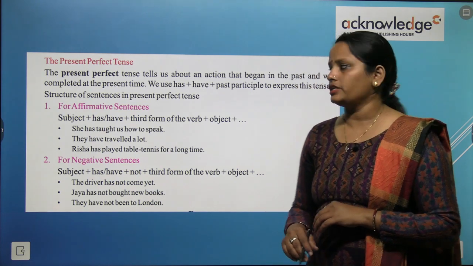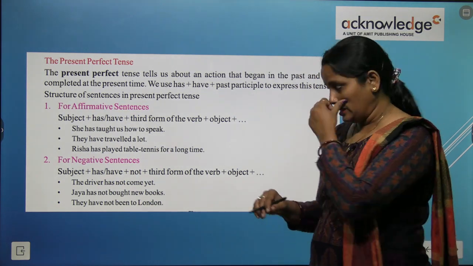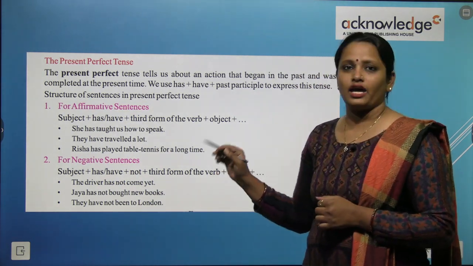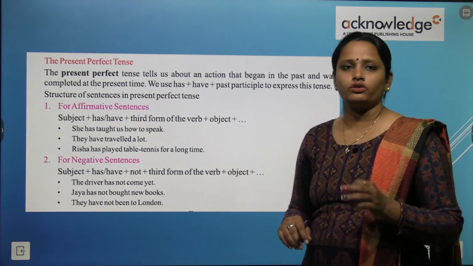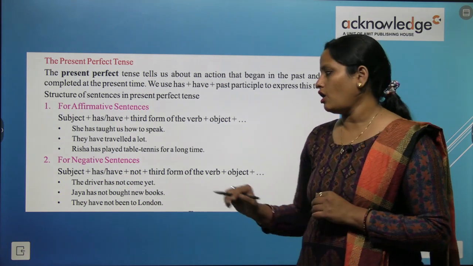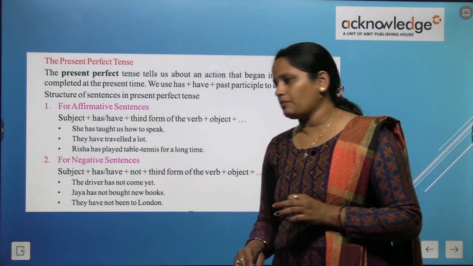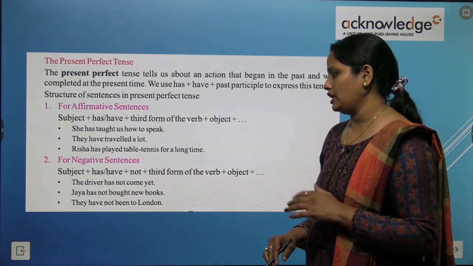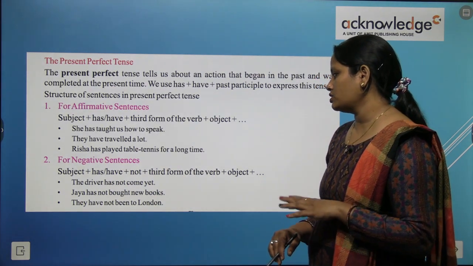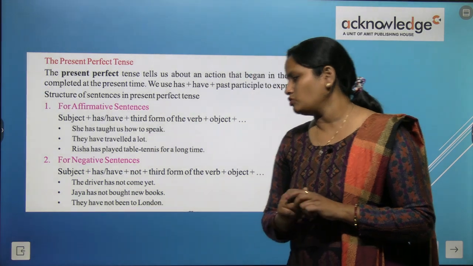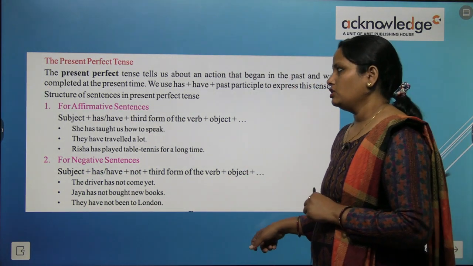For the negative sentence. अब negative sentence में क्या करते हैं? Subject लिखते हैं, फिर has have लिखते हैं, फिर not लगाना है. And then we have to write down the third form and then the object. The driver has not come yet. Jaya has not brought new books and they have not been to London.